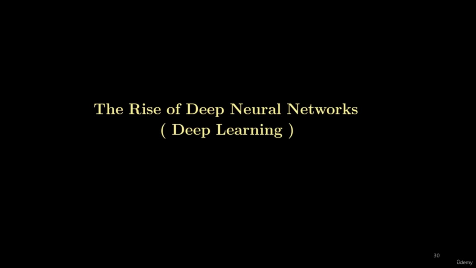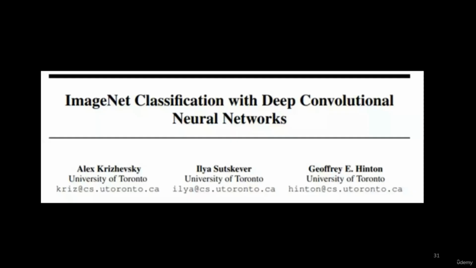Now it's time to get some introduction about deep neural networks or deep learning. So basically this section is all about the introduction of neural networks and deep learning. Definitely in the coming section, we will learn in detail about the neural networks and all the networks which belong to deep learning. This is the paper which revolutionized the deep learning area. That paper was published in 2012, ImageNet Classification with Deep Convolutional Neural Networks.